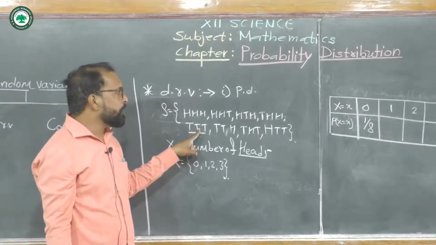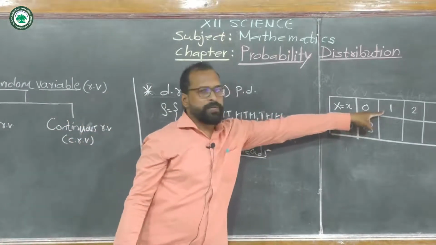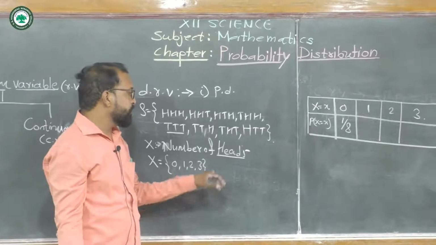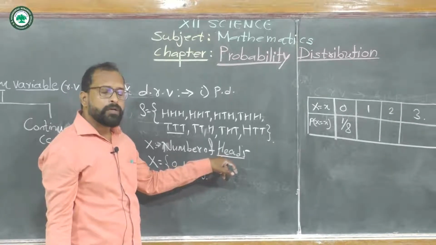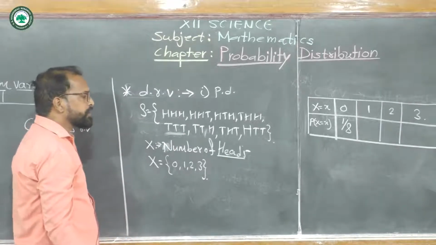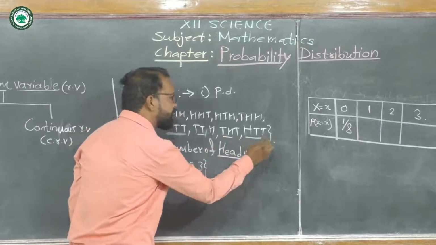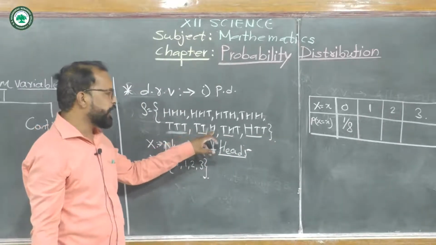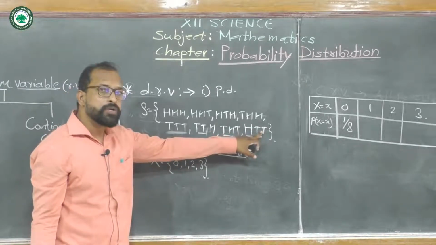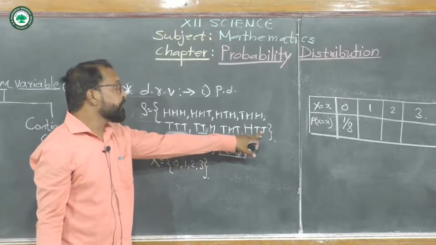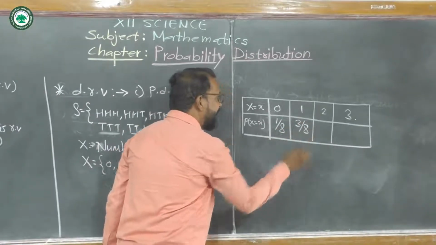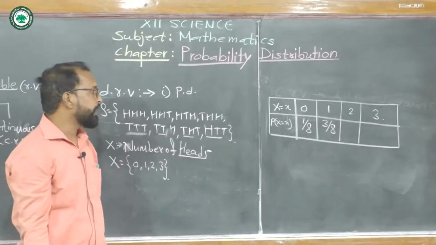Now for the next value, 1, we find the outcomes containing one head only. Three outcomes are available: TTH, THT and HTT. So its probability is 3 by 8.